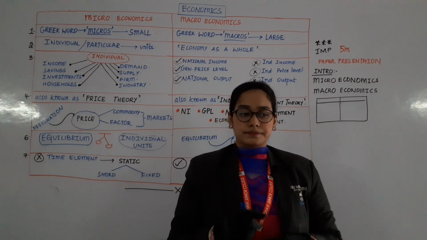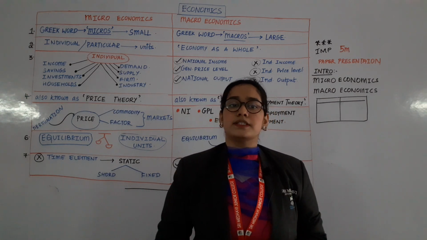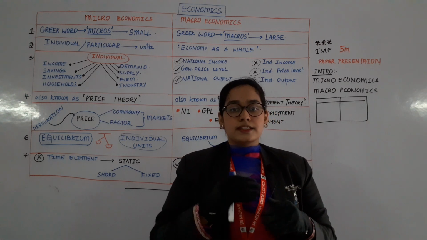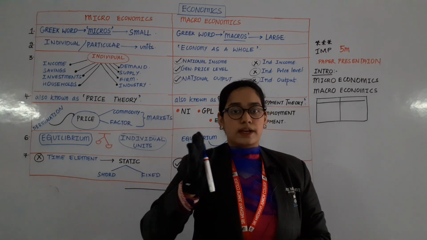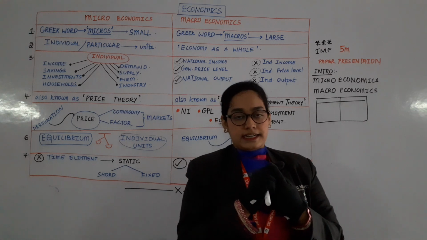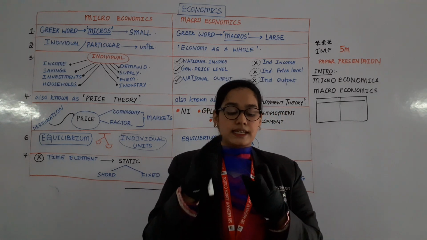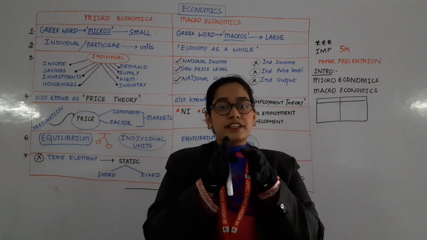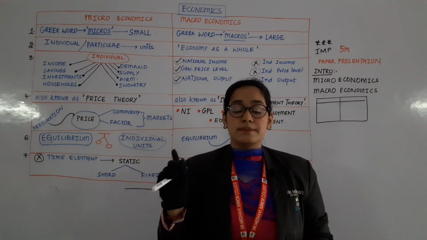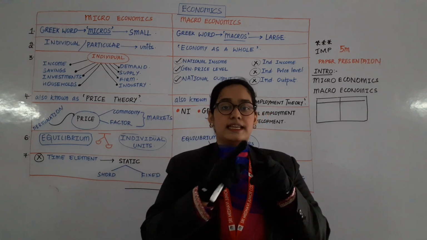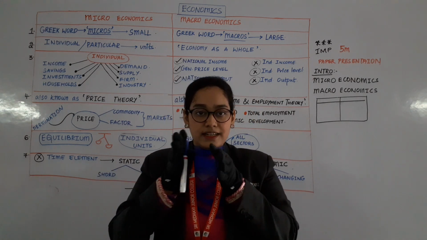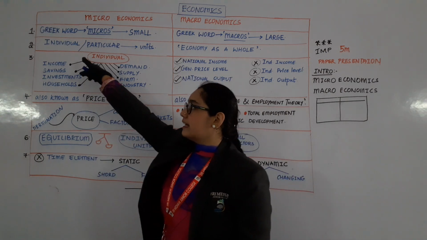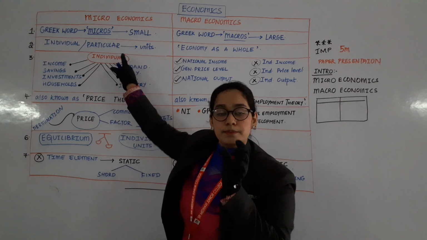For example, everyone writes exams in your schools, like quarterly, half yearly, etc. Based on your performance, you will be getting marks in each subject. Like in English, if you got 90 marks, in Hindi you got 80 marks, in science you got 85. So what are these all? The marks of individual subjects: Hindi, English, math, science, social. These are the individual marks: 99, 98, 85, like that. So can I say these are individual marks or particular subject marks?